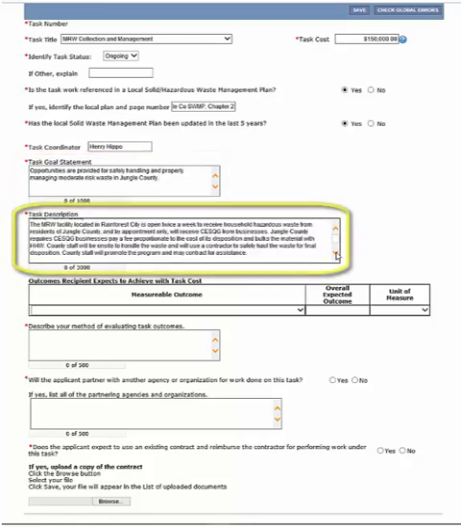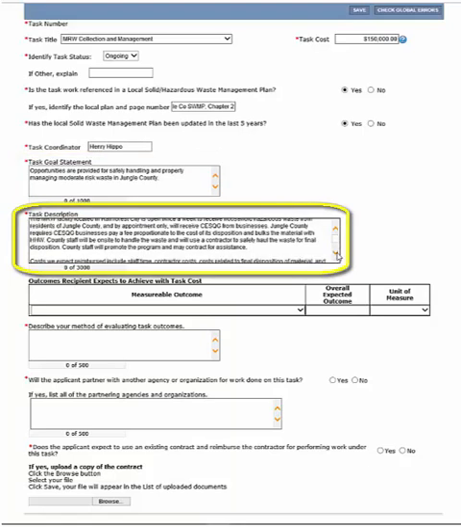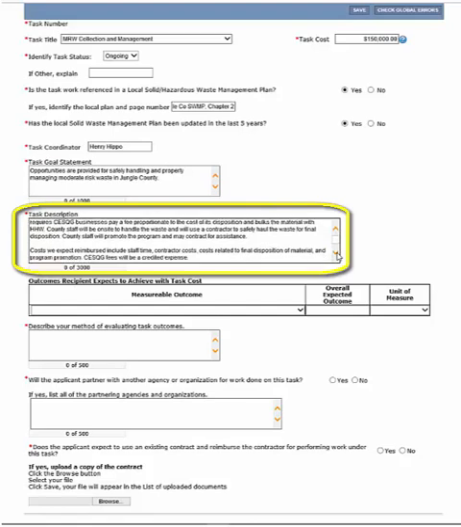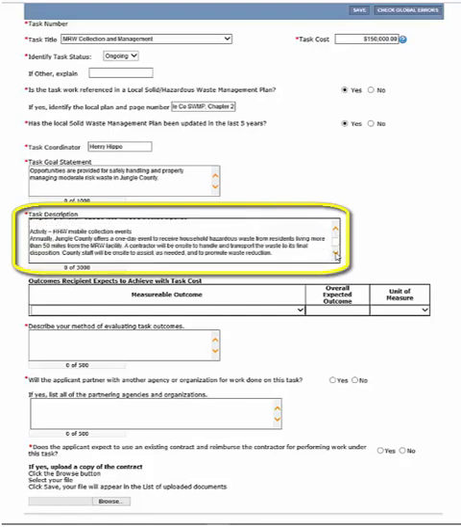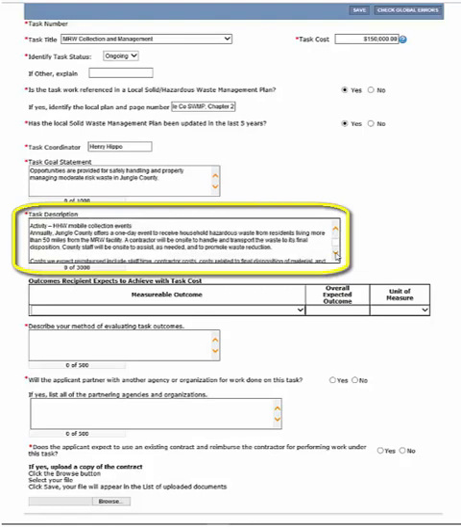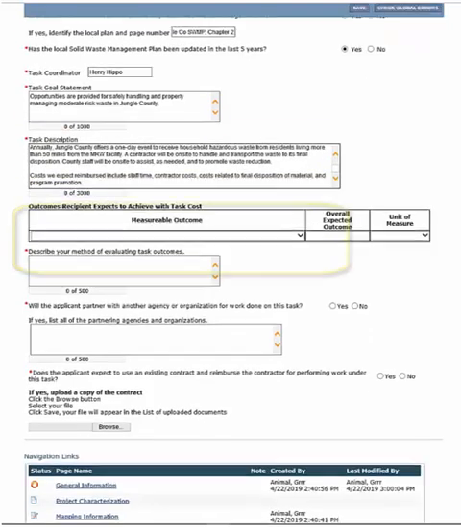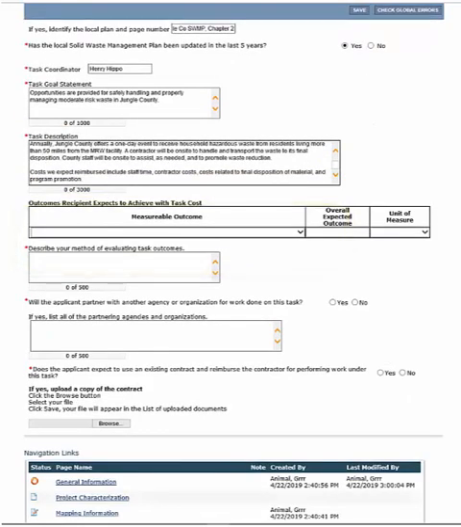Next is task description. The task description should be concise, identifying the work to be performed, who will perform it, and the costs you expect reimbursed throughout the agreement. For this example, there are 2 activities under this task that will be performed. One activity is MRW facility operations, and another activity is a mobile collection event.